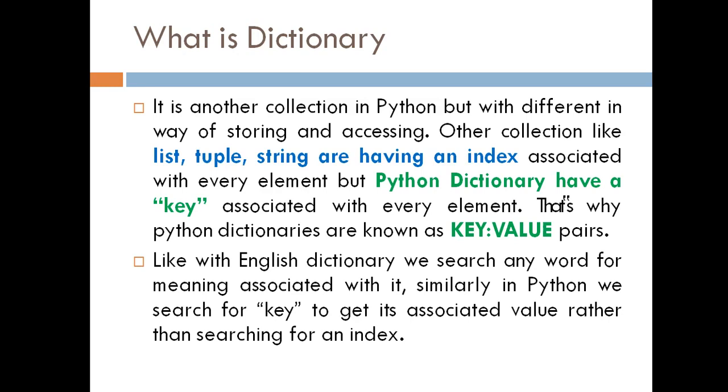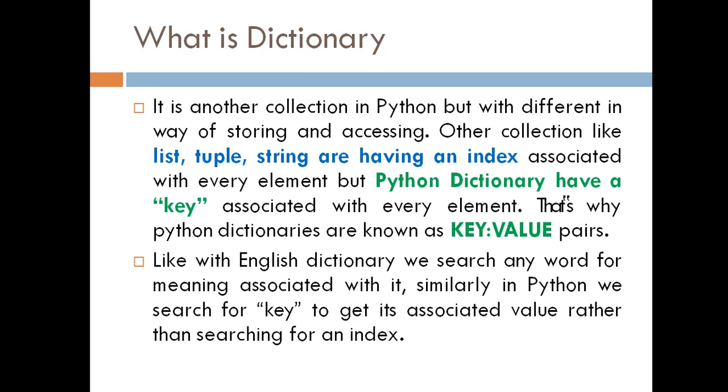But in a Python dictionary, rather than an index, we have a key associated with every element. That is why Python dictionaries are known as key value pairs. Here we don't refer to the elements of a dictionary with the help of an index. We refer to the elements of a dictionary with a pair of key and value, right?